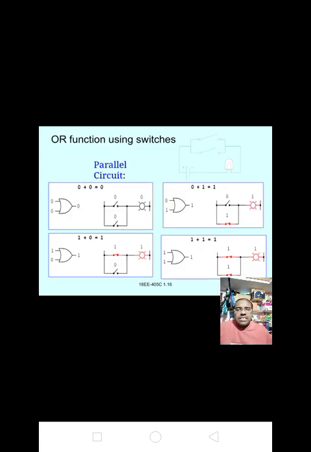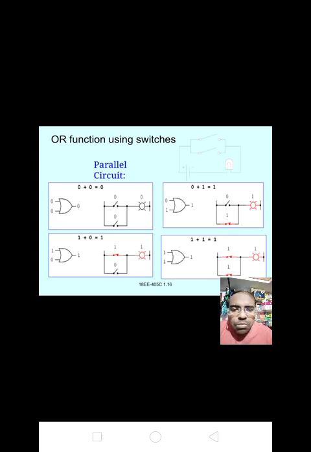Here is the OR function. I have taken 4 input combinations because we have 2 variables. 2 variables means we get 4 combinations, that is 2 power 2 equal to 4. If we give 0 and 0, according to our equation Y equal to 0 plus 0 equal to 0.